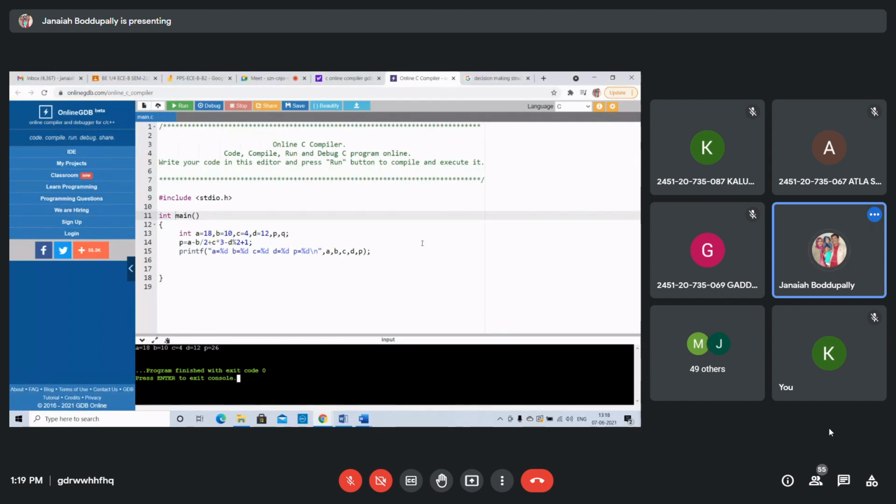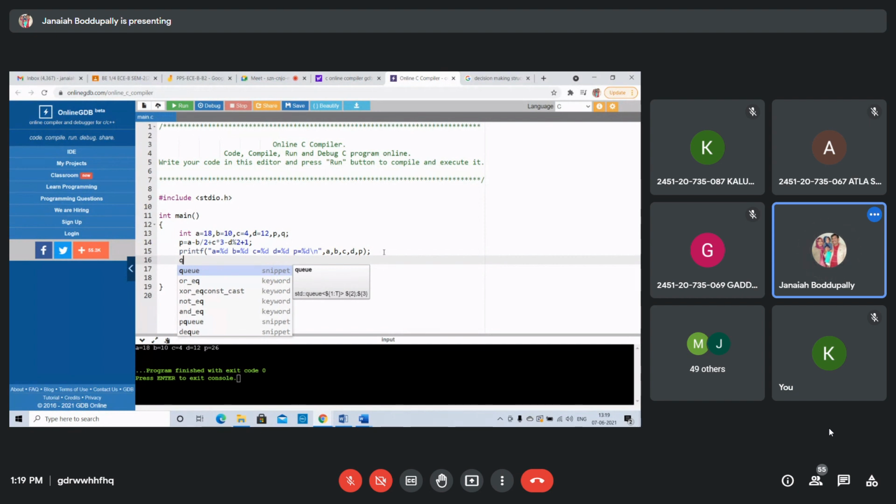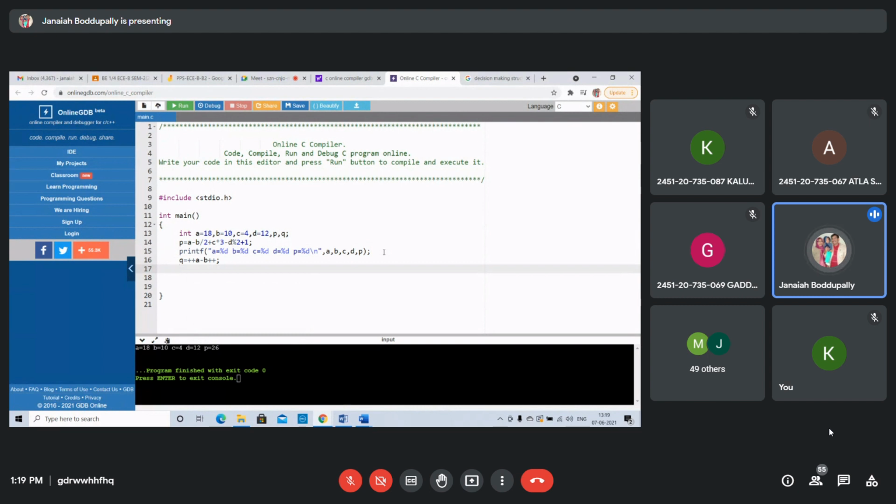Now Q equals ++A minus B++. That's a post increment. Now printf the same A, B, Q values.